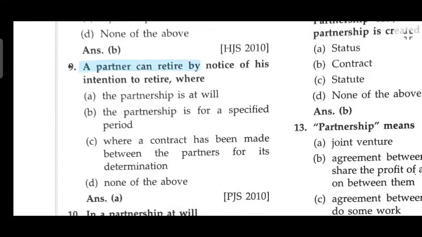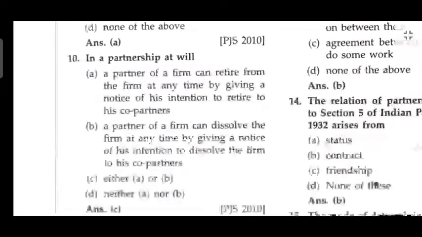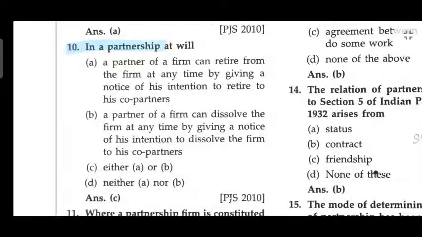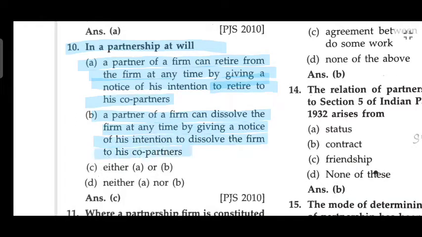A partner can retire by notice of his intention to retire, where the partnership is at will. In a partnership at will, a partner of a firm can retire from the firm at any time by giving notice of his intention to retire to his co-partners. A partner can dissolve the firm at any time by giving notice of his intention to dissolve the firm to his co-partners.